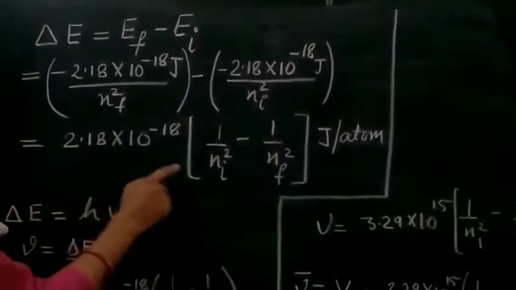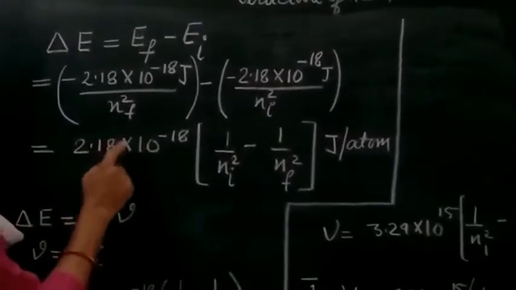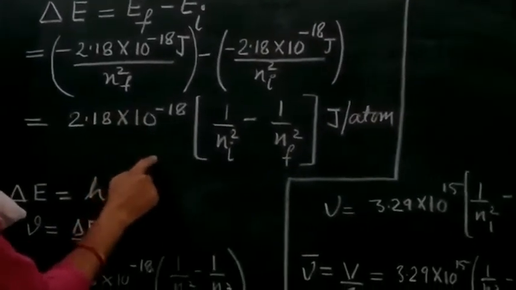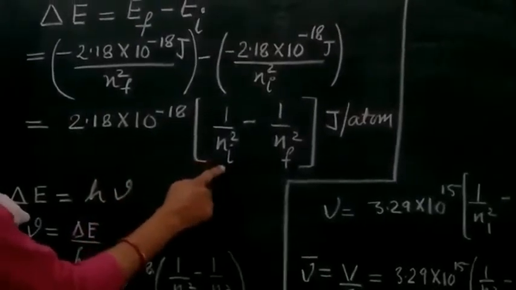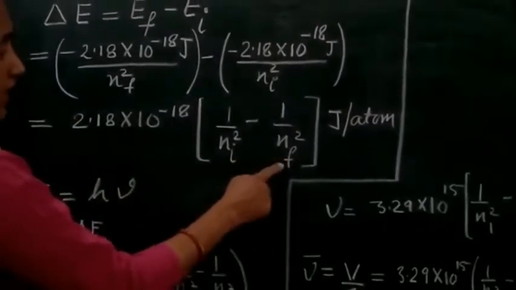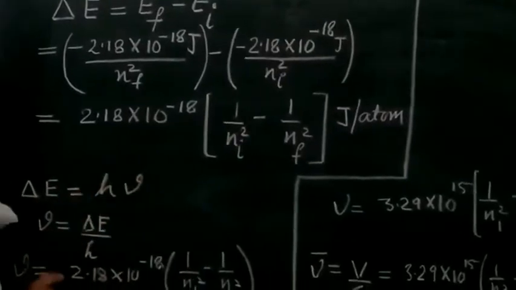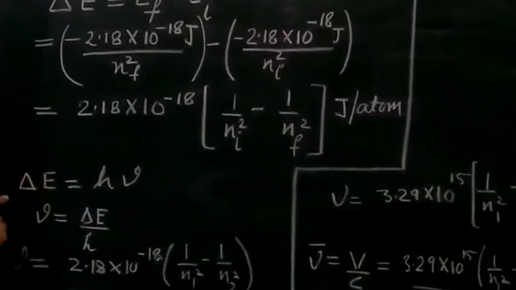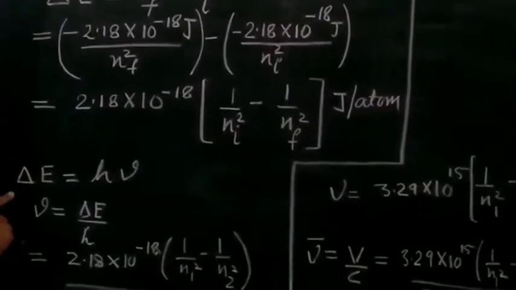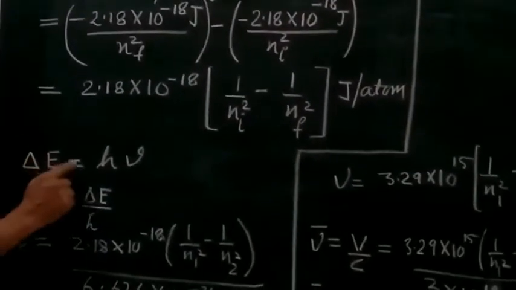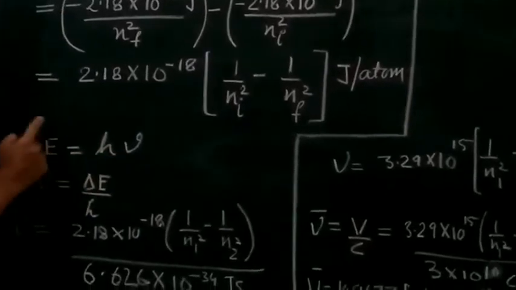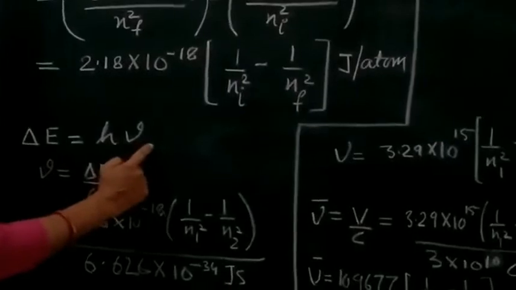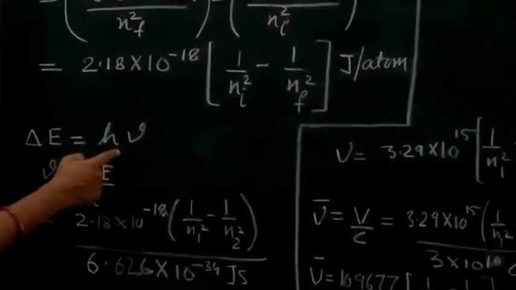So this was the calculation for the energy required for the transition between two energy levels. By knowing the initial state and the final state, we can determine the energy required for the transition per atom. Now students, from Planck's quantum theory, we know that energy delta E equals h nu, where nu is the frequency and h is Planck's constant.